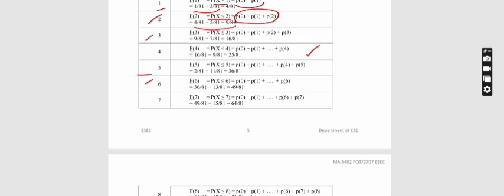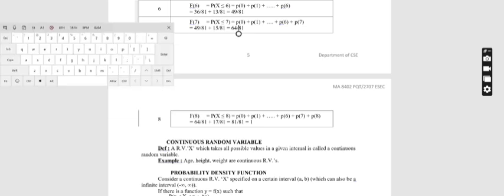Similarly for 3, 4, 5, 6, 7 and 8. So f of 8 is nothing but probability of x less than or equal to 8, which means I need to add all the values from p of 0, p of 1, p of 2, etc., up to p of 8. I get 64 by 81 plus 17 by 81, which is 81 by 81. So the value equals 1.